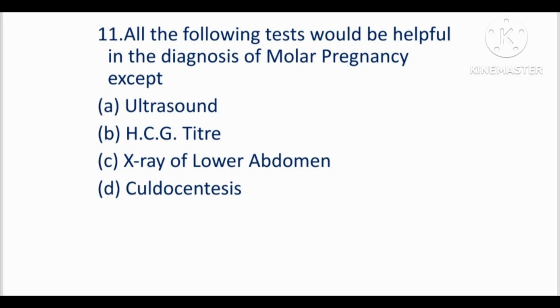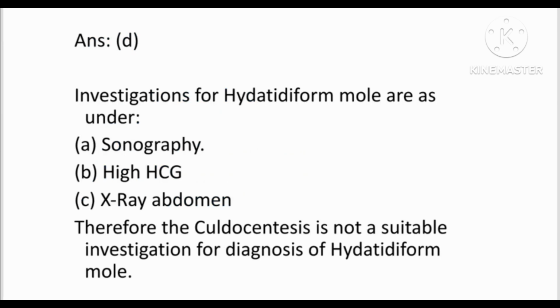Options are ultrasound, HCG titer, X-ray of lower abdomen and culdocentesis. Answer is option D, culdocentesis. Investigations for hydatidiform mole are as under, that is sonography, high HCG and X-ray abdomen. So, culdocentesis is not a suitable investigation for the diagnosis of hydatidiform mole.